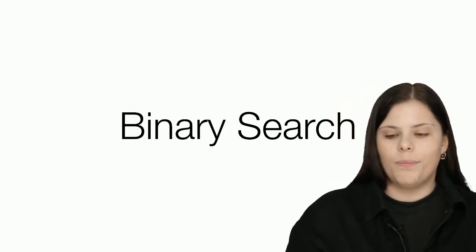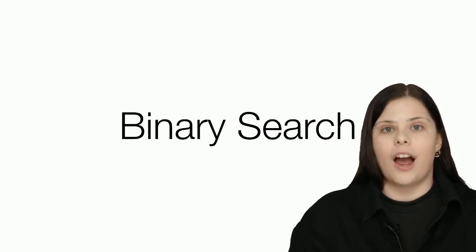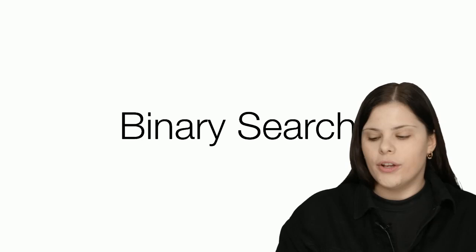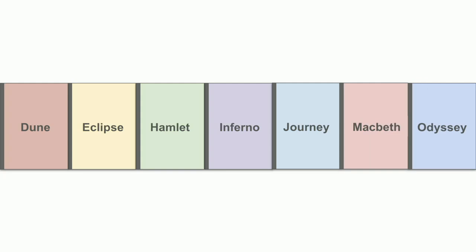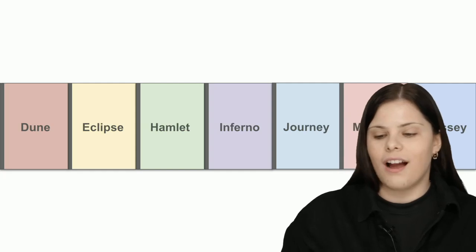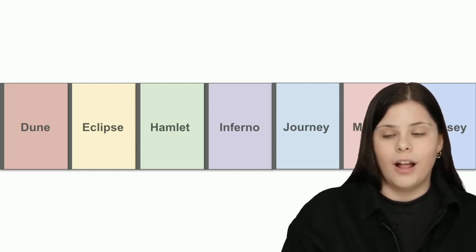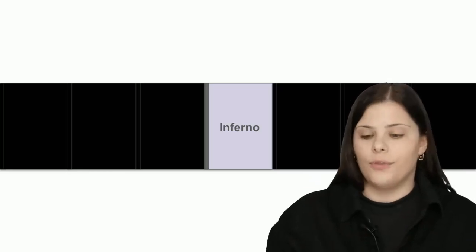Now let's consider binary search, and recall from the lecture that in order to use binary search, our list of objects has to be sorted. So I spent some time sorting my books, and this is what I ended up with. I have all my 7 books sorted alphabetically, and again, I'm looking for a book called Journey. Well, how does binary search work? It is really sort of like divide in half and conquer, right? So first I'm going to look in the middle. I'm going to look at the book called Inferno, the 4th book in the order, so the middle.